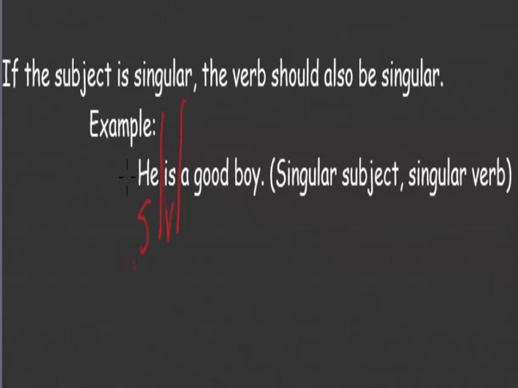But if we have a sentence like, the girls are nice. Girls here is plural. So the verb must also be plural, and that is why you are having are here. That is rule number one. If the subject is singular, the verb also must be singular. Very important. Very, very important. If the subject is singular, the verb should also be singular. That is what that rule is saying.